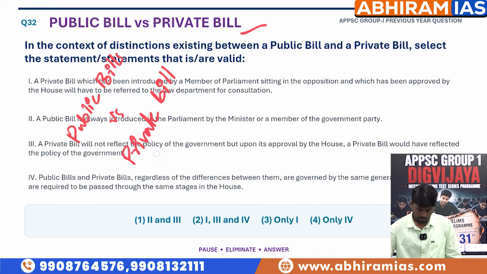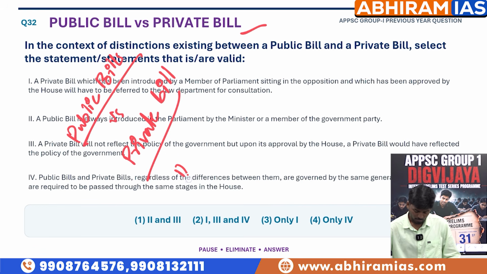So what is a public bill and what is a private bill? Generally, a public bill is introduced by a minister. A private bill will be introduced not by a minister, but by an MP. An MP can be from the ruling party, or an MP can be from the opposition party.